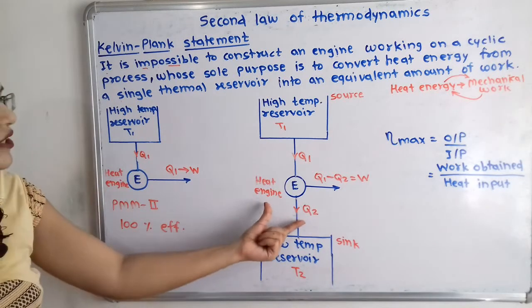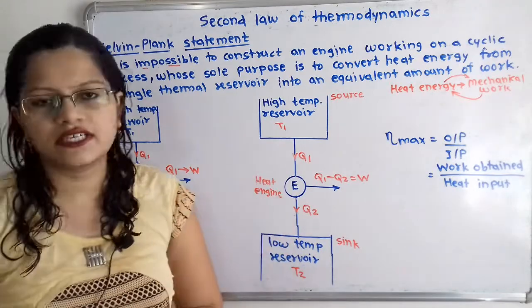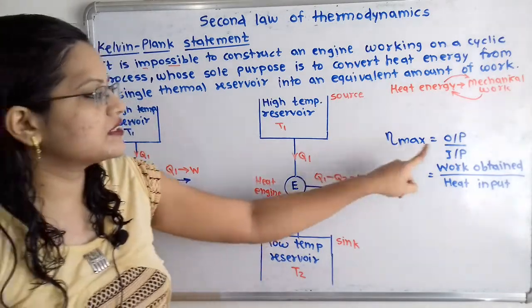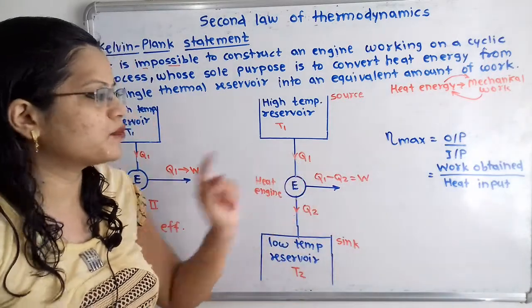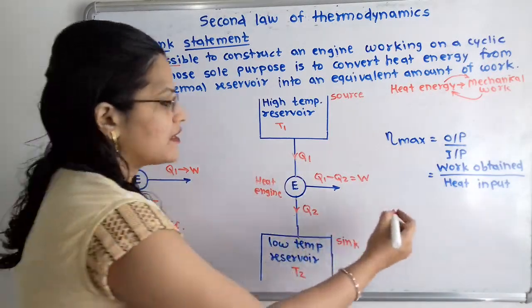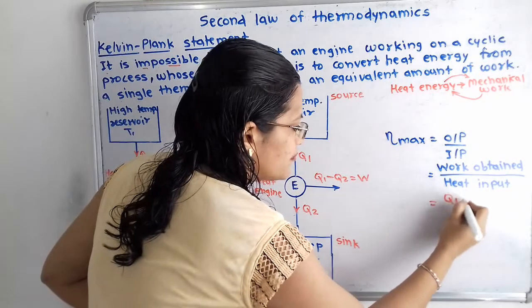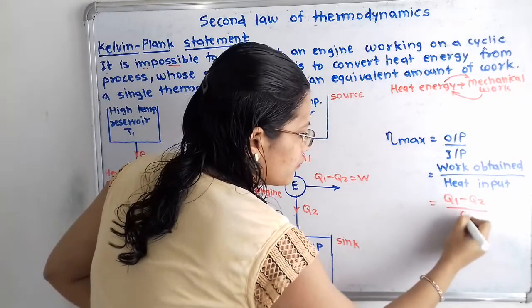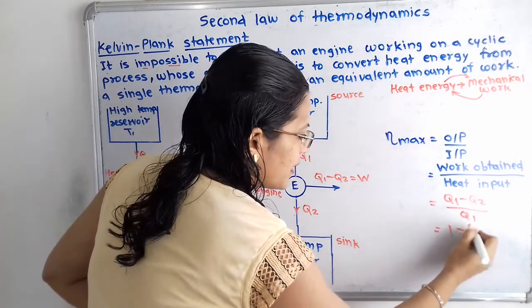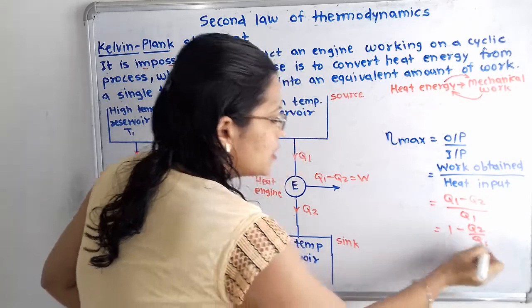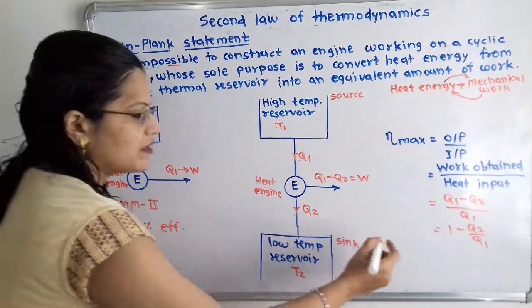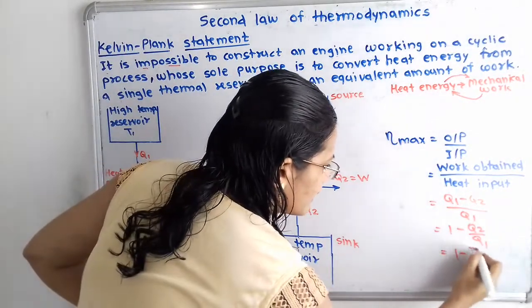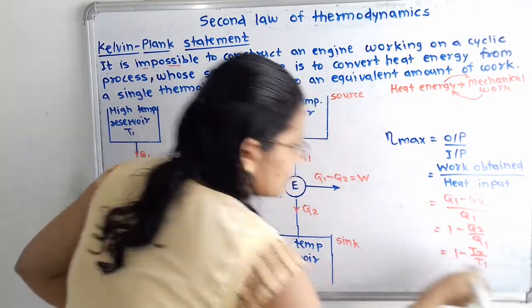Now we will calculate the efficiency for this heat engine. So here efficiency is nothing but output by input. Output is work obtained and input is Q1. So we will write here Q1 minus Q2 by Q1. So we will simplify this: 1 minus Q2 by Q1. Now if we observe, Q1 is equivalent to T1, Q2 is equivalent to T2. So I will write 1 minus T2 by T1.